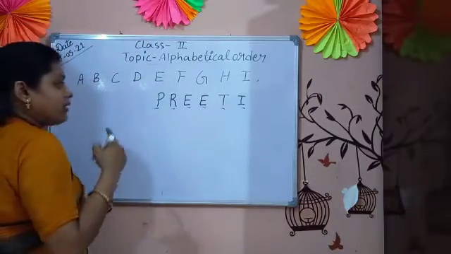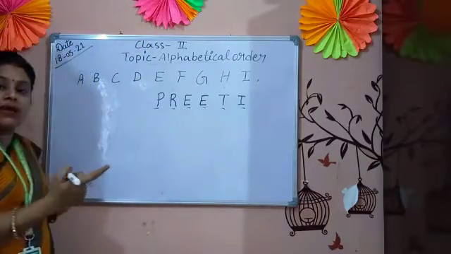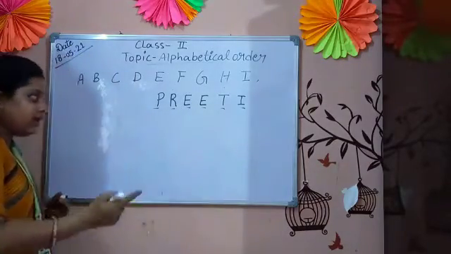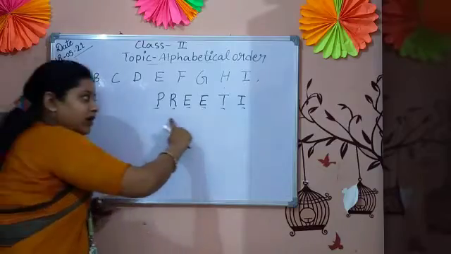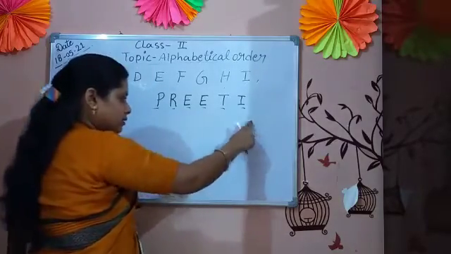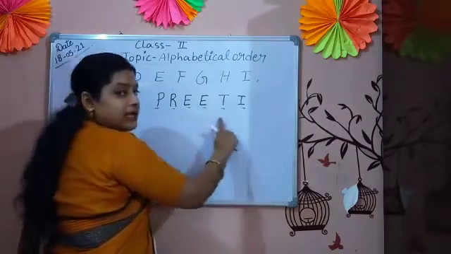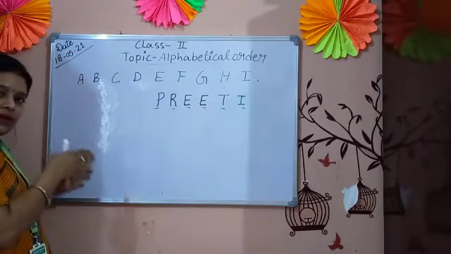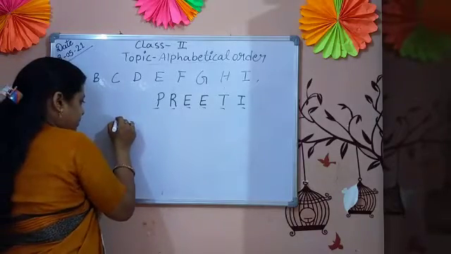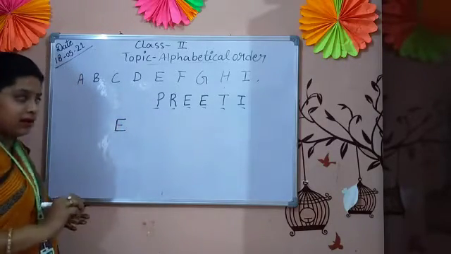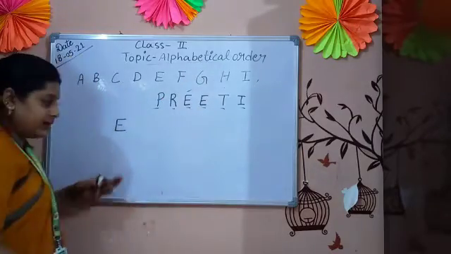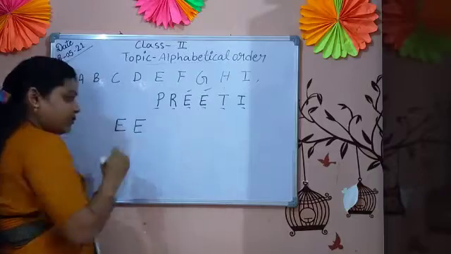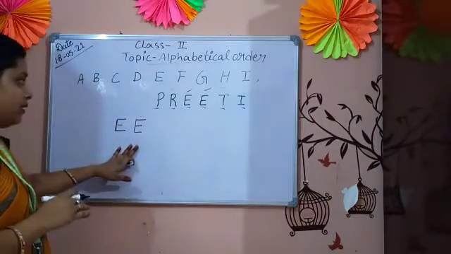So here also we start with the A. The first letter of the English alphabet is A, then B, second is C, D, E. A is not here, B is not here, C is not here, D is not here, E is here. We got the first letter E in a fixed order. Here I write E, again I got the E, so again I write E because E is the first letter.